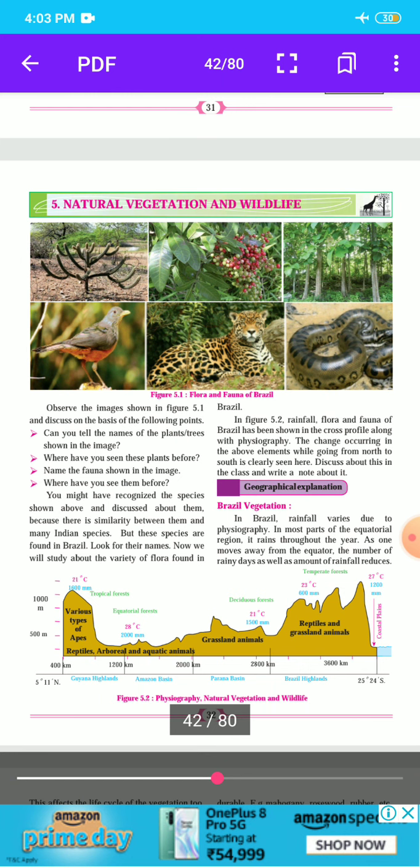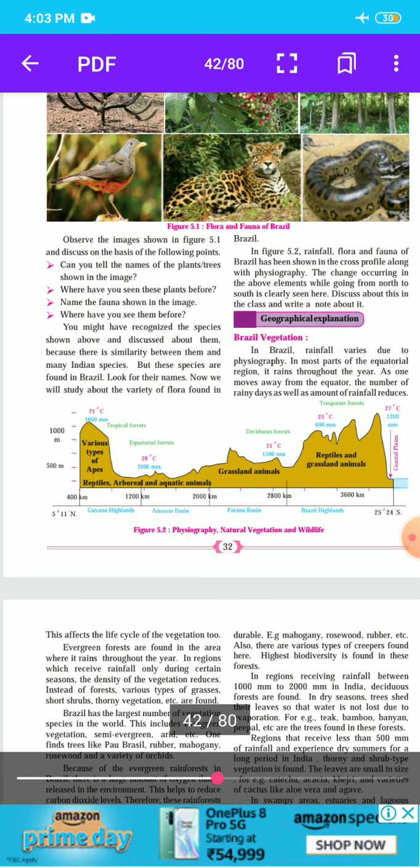In figure 5.2, students, see here, the rainfall, flora and fauna of Brazil have been shown in the cross profile along with physiography. The changes occurring in the above elements while going from north to south are clearly seen here. Discuss about this in the class and write a note on it.